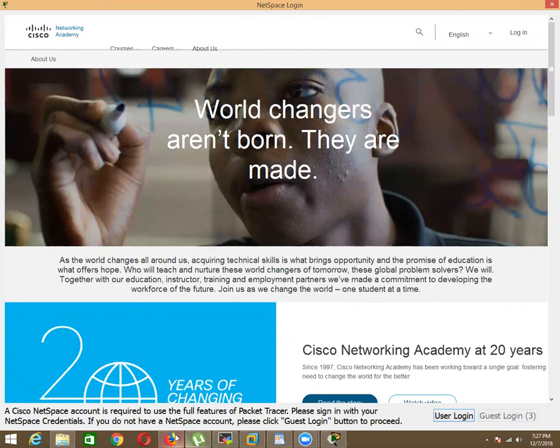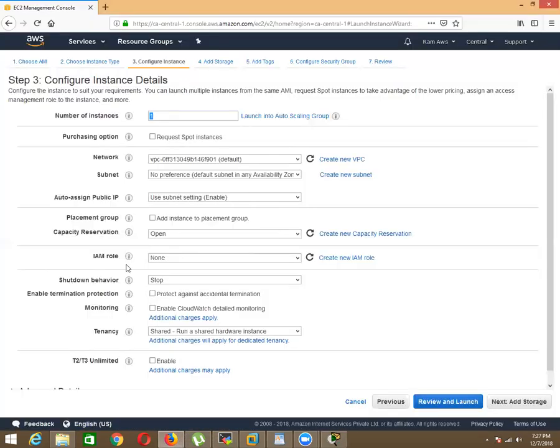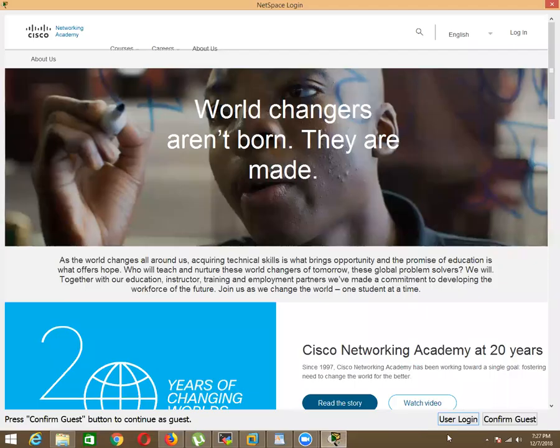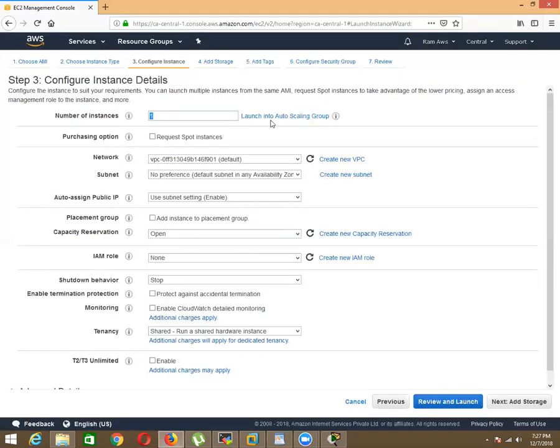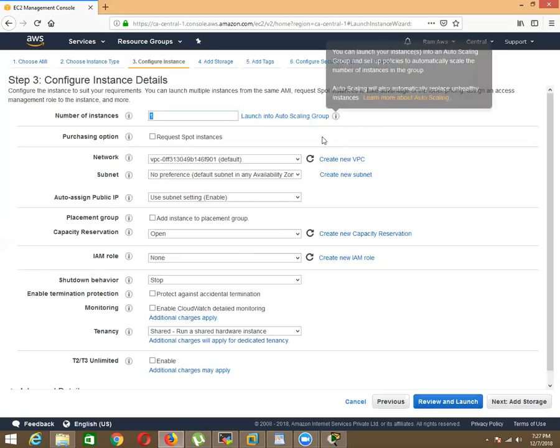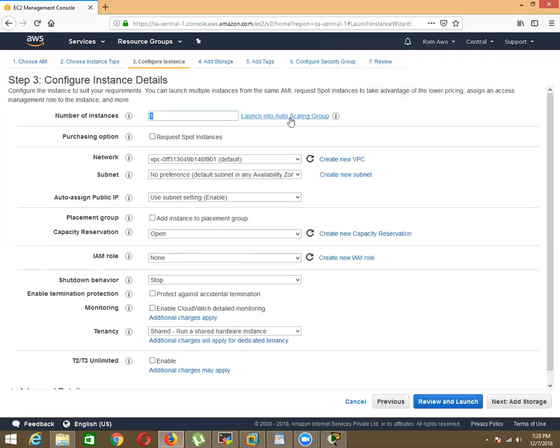Any kind of disaster may come on instance, and if your instance is running in auto scaling, he will recover you from that problems. He will recover your server from that problems. And you may be getting a lot of problems like availability zone fails, region fails, server fails, or accidentally deleted. To overcome all these problems, you should run your instance inside auto scaling. And auto scaling is a feature that will recover the server without you taking any backup.